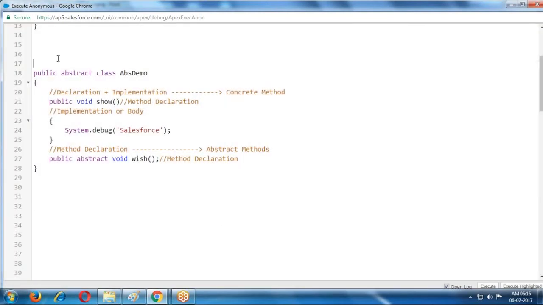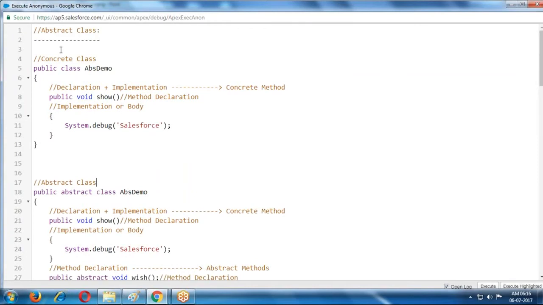What is an abstract class? An abstract class is an incomplete class. It may contain method declarations and also implementations. It is a combination of concrete methods and abstract methods. The class allows abstract methods and also allows concrete methods.